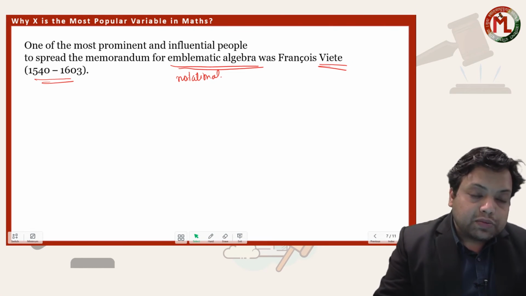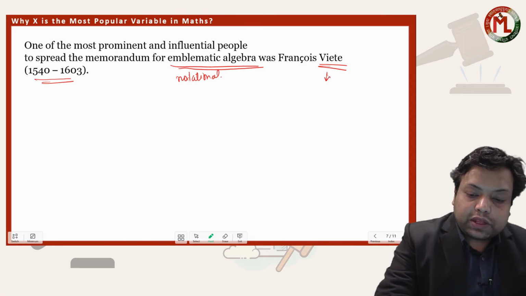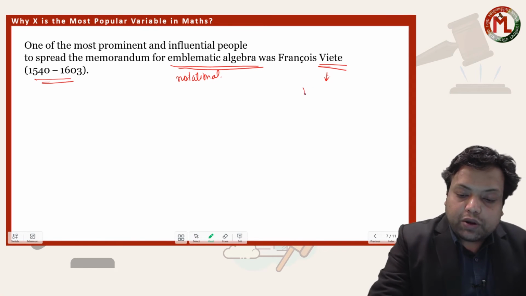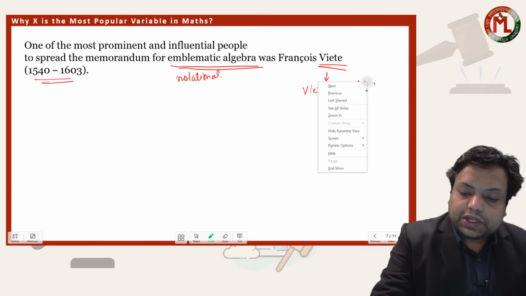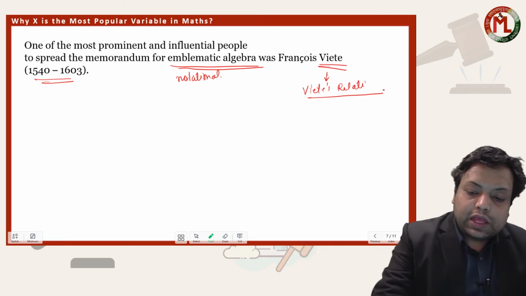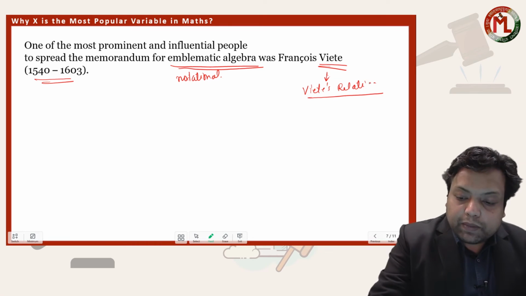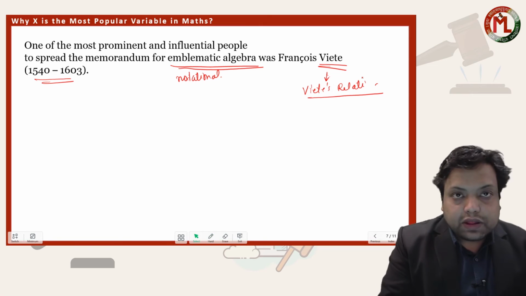Viète was actually responsible for the development of Viète's relations, which we actually study, but you don't know the name, that this particular discovery was done by Viète himself.